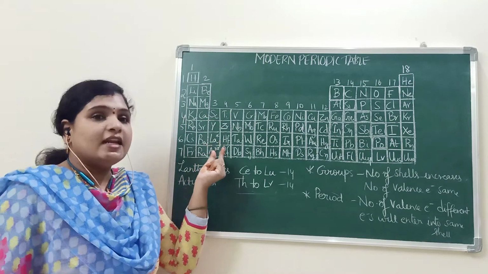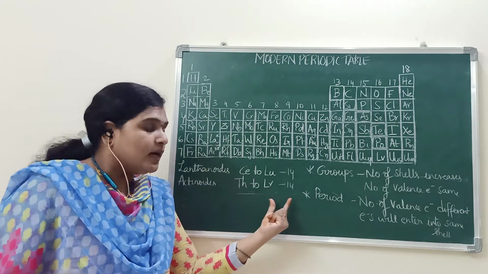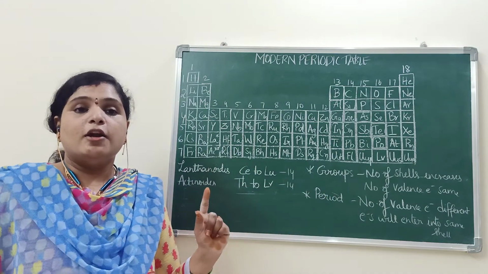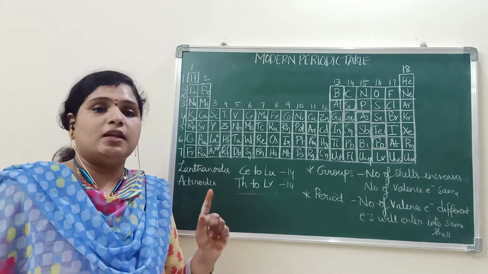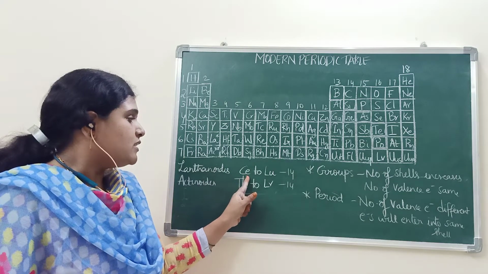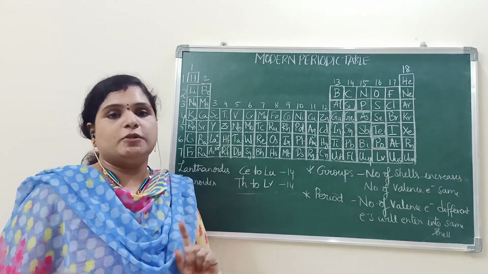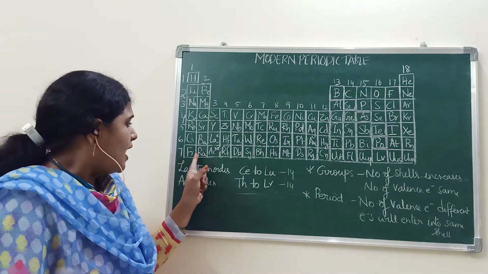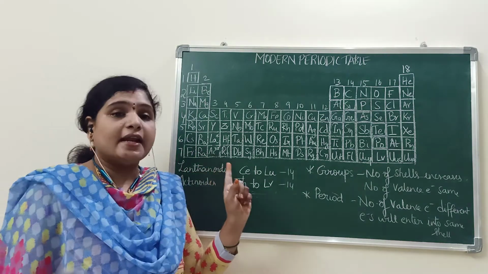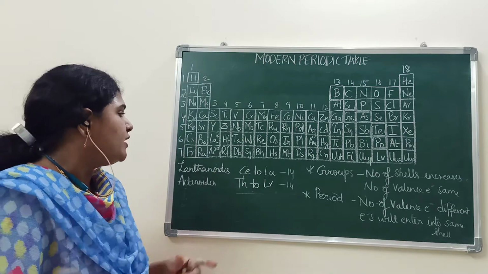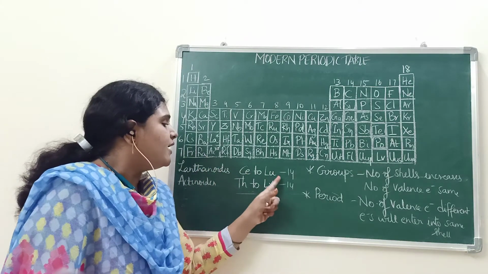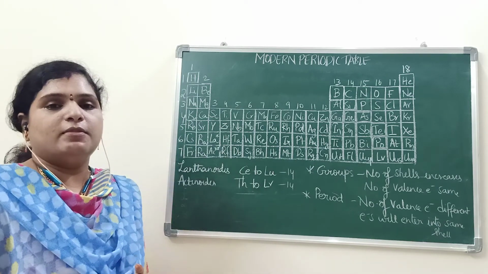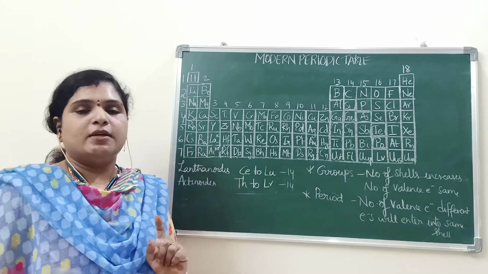In that, lanthanides are included at the bottom of this periodic table. In total, they are 14 in number. The elements include cerium to lutetium. And in the 7th period, actinides are there. The elements include thorium to lawrencium. Again 14 elements.